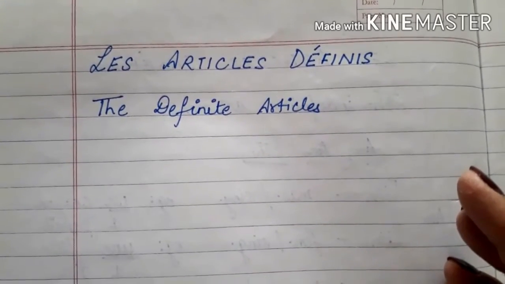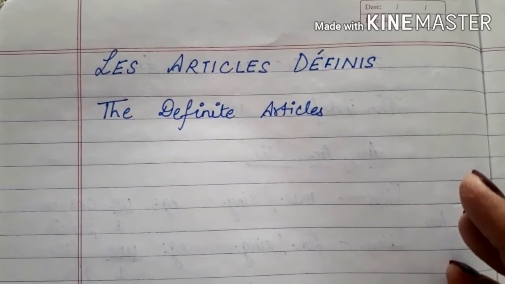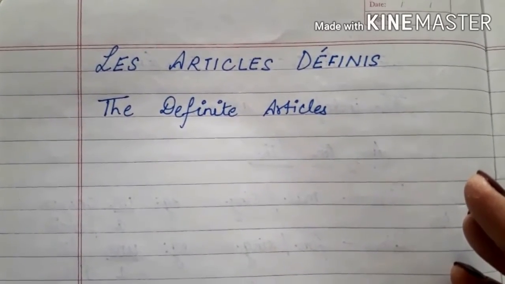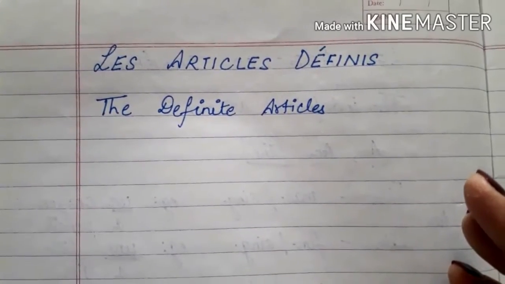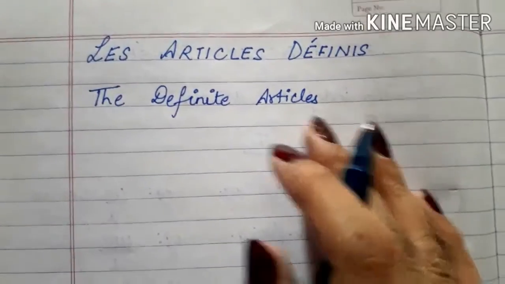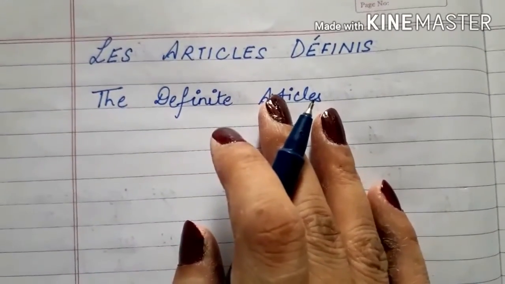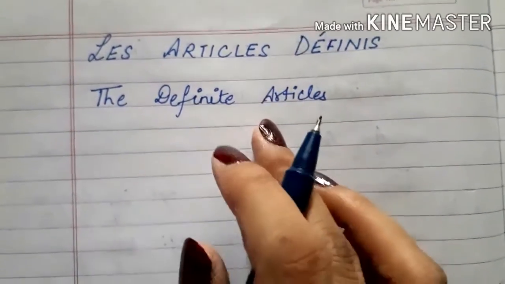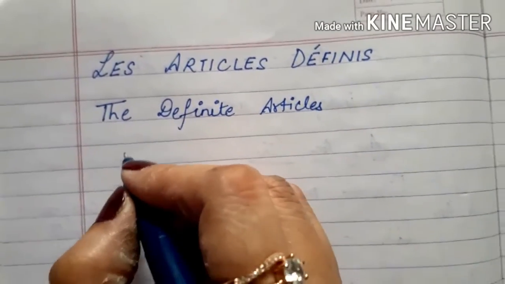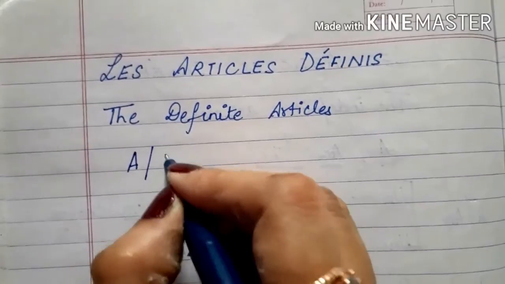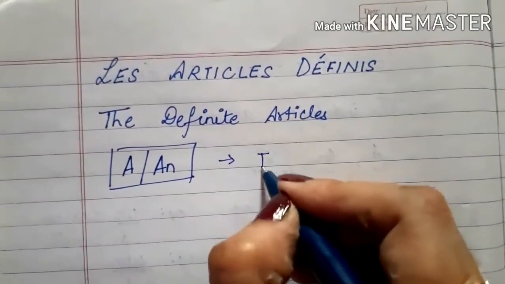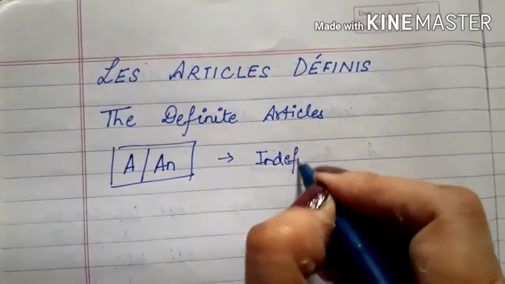In the last video we did les articles indéfinis, the indefinite articles. Today in this video we will be doing les articles définis, the definite articles. In the last video we talked about the English articles a and an. Those were the indefinite articles, right?